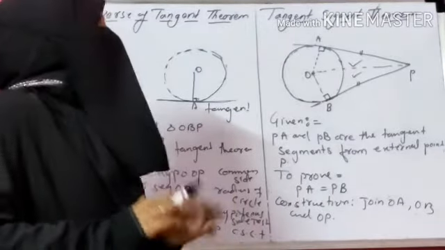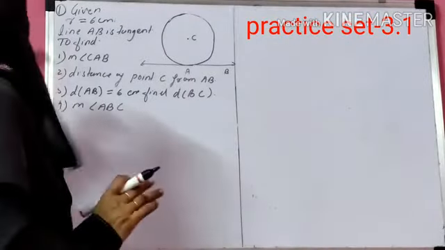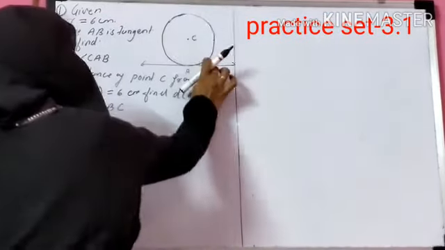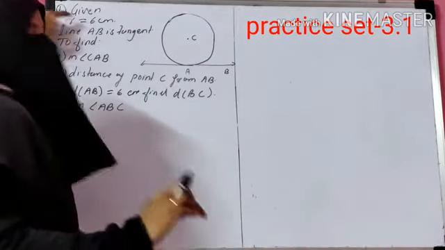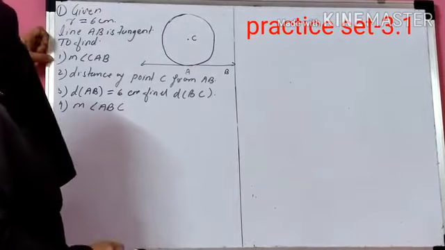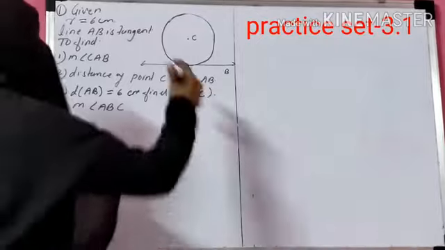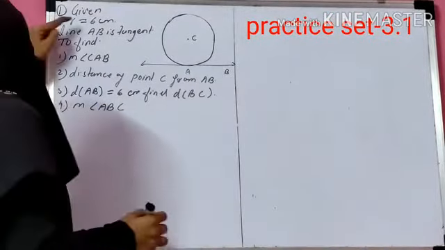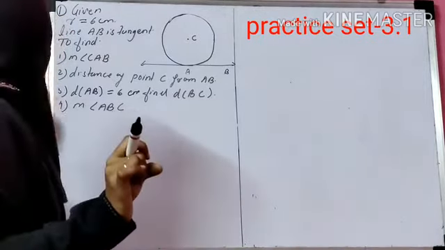Okay. Now let's move to practice set 3.1. Question number 1. The given is AB is the tangent, C is the center of the circle, and the radius of this circle is 6 cm. Then answer the following questions. Now see here in this question, line AB is a tangent, and point C is the center of this circle, and the radius of this circle is given as 6 cm, and you have to find the following.